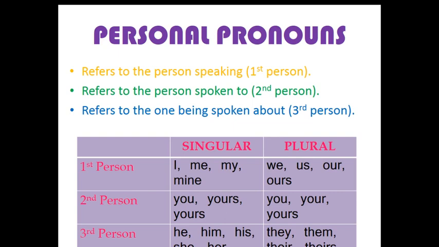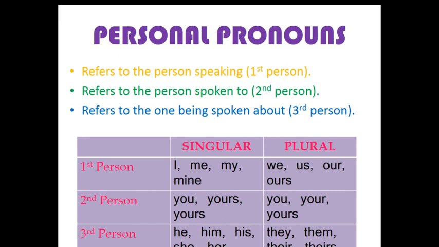So there are first person pronouns, second person pronouns and third person pronouns, where we have to consider the singular forms and in the same way the plural forms. First we will see first person pronouns. The singular forms are I, me, my, mine, and the plural forms are we, us, our, ours.